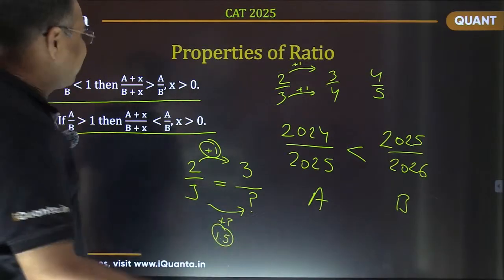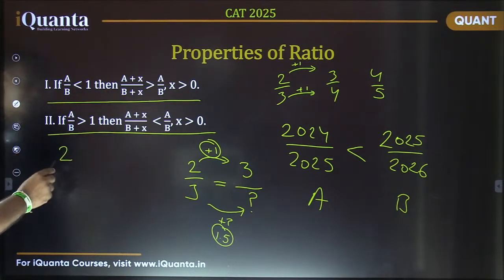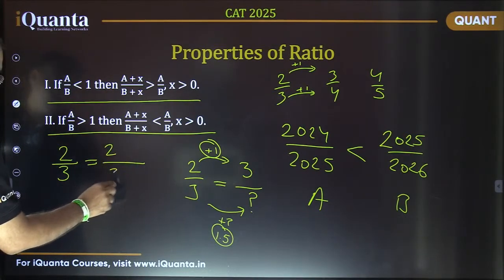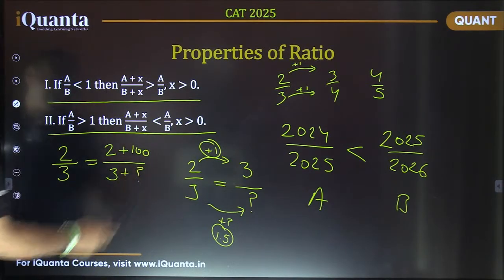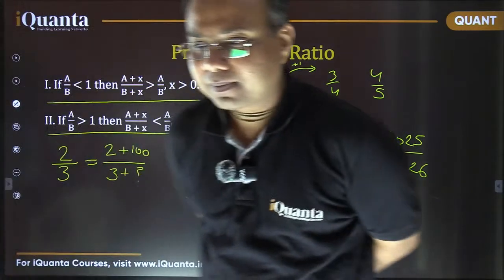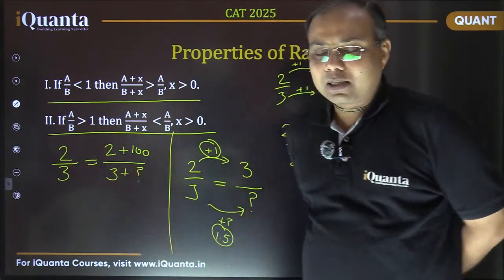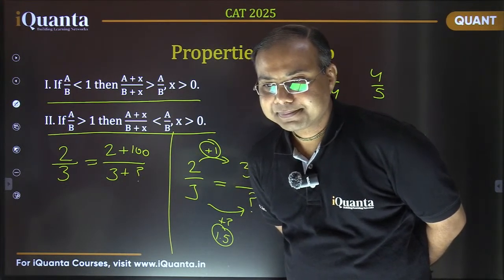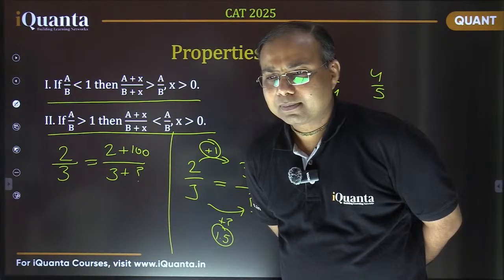Okay. फिर से एक और एग्जांपल लीजिए. So I'm continuing with the same value 2/3. I want to create an equal new fraction. So I'm adding, let's say, 100 here. Can you tell me what should be added here so that it becomes equal? Find the value of this question mark here. Answer fast. What should be the value of this question mark so that the two fractions remain equal? Yes, fast please.